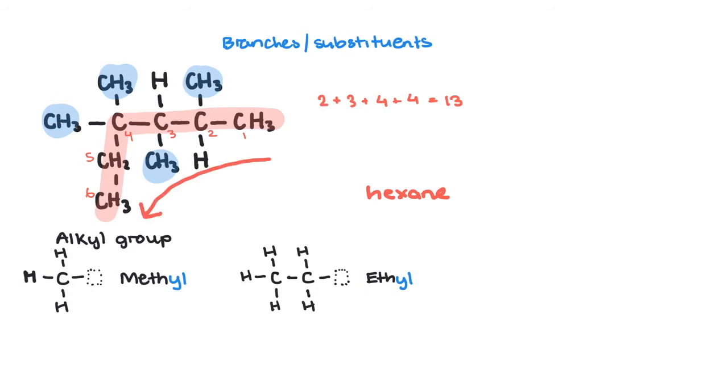These branches are written in alphabetical order. In our example, we only have one type of branch, but if there was an ethyl group, it would be written first. So, allocate the position of your branches. In this case, it would be 2, 3, 4, 4. Add a hyphen to separate numbers from words. Add the prefix tetra because there are 4 methyl groups, and then finish it off with methylhexane.